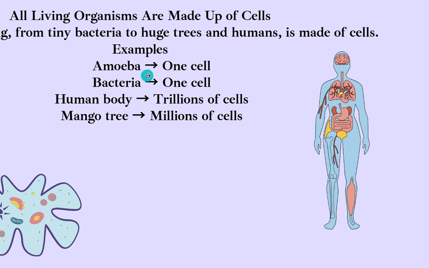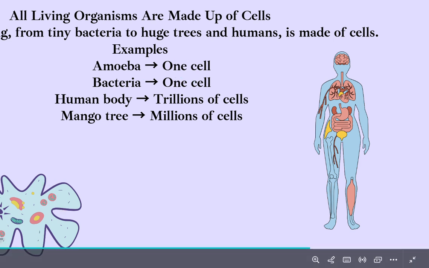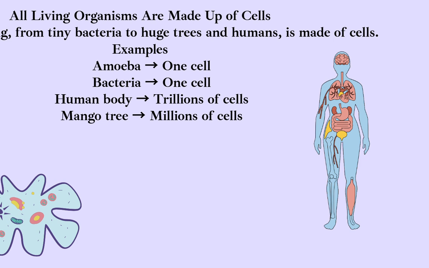For example, amoeba is a simple microorganism. Its whole body comprises a single cell. Similarly, bacteria is a simple, tiny microscopic organism, so its body comprises a single cell. But for plants and humans, the body comprises millions and trillions of cells.